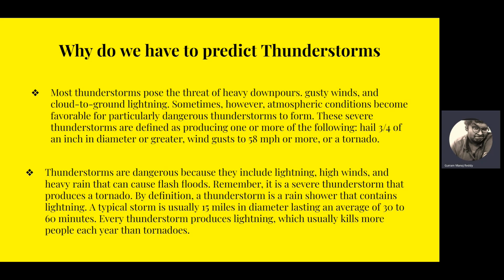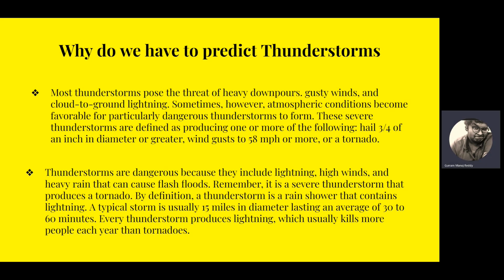Sometimes, however, atmospheric conditions become favorable for particularly dangerous thunderstorms to form. These severe thunderstorms are defined as producing one or more of the following: hail 3/4 of an inch in diameter or greater, this means hailstones falling from the sky, wind gusts to 58 miles per hour, or a tornado. It means when a thunderstorm becomes more and more powerful, these kinds of things happen. Thunderstorms are dangerous because they include lightning, high winds, and heavy rains that can cause flash floods. And remember, it is a severe thunderstorm that produces a tornado.